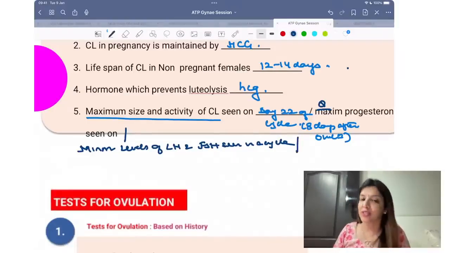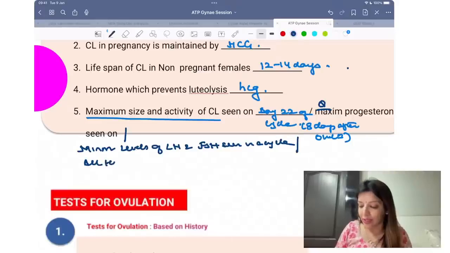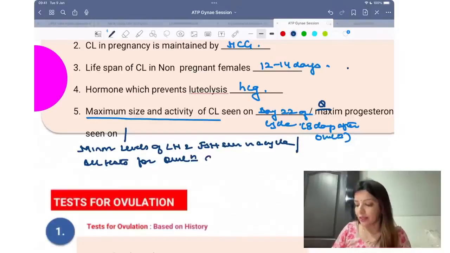Same question can be asked in one more way, and what is that? Whenever in an infertile couple, I want to know whether the female is ovulating or not, I have to check whether progesterone is present or not. So all the tests for ovulation, they are done on day 22 of the cycle.